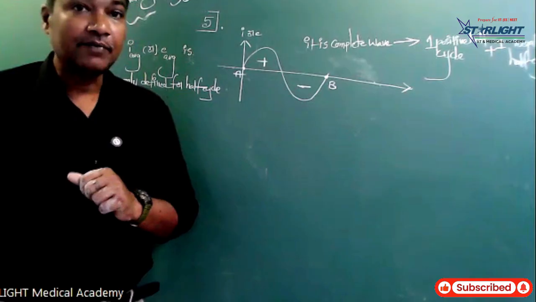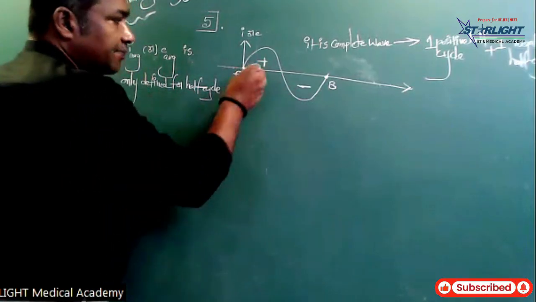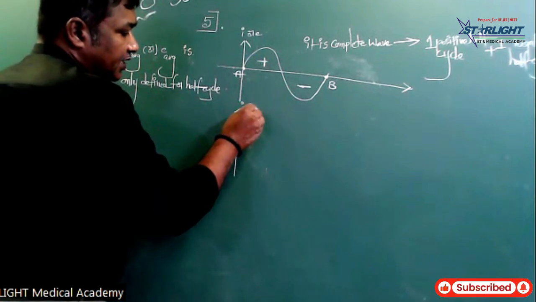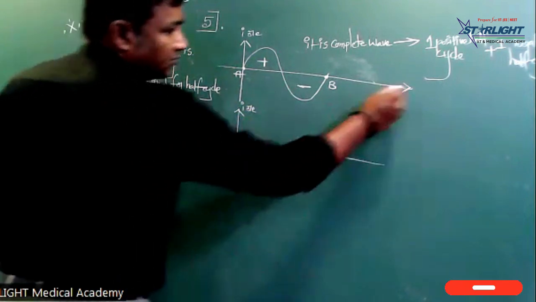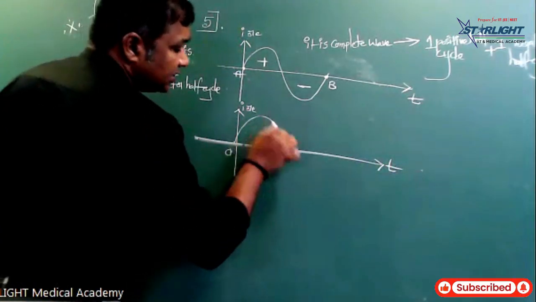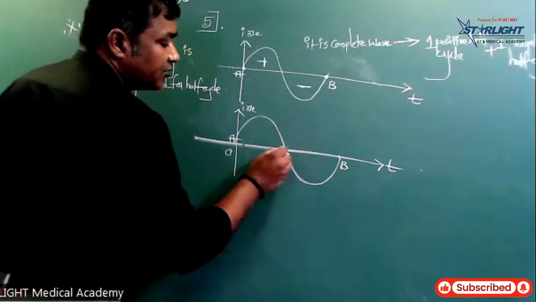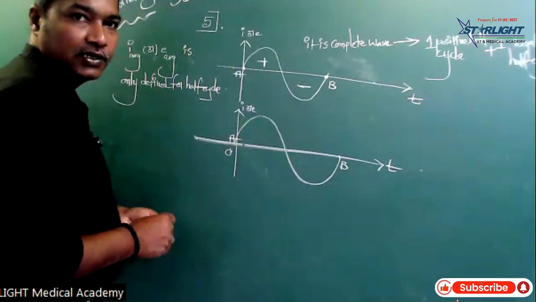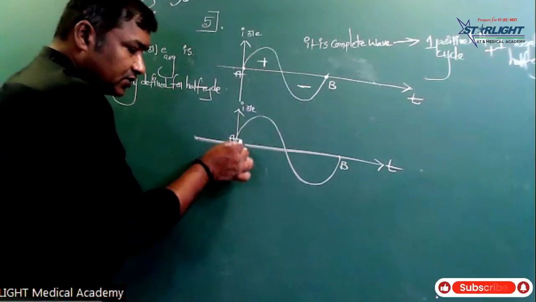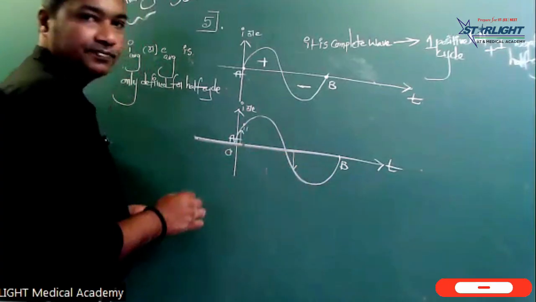Let's see: suppose this is the complete cycle, I or EMF versus time, A to B. For the complete cycle, how to define I average? Look, this is I1, and there is an opposite one here, which cancels.